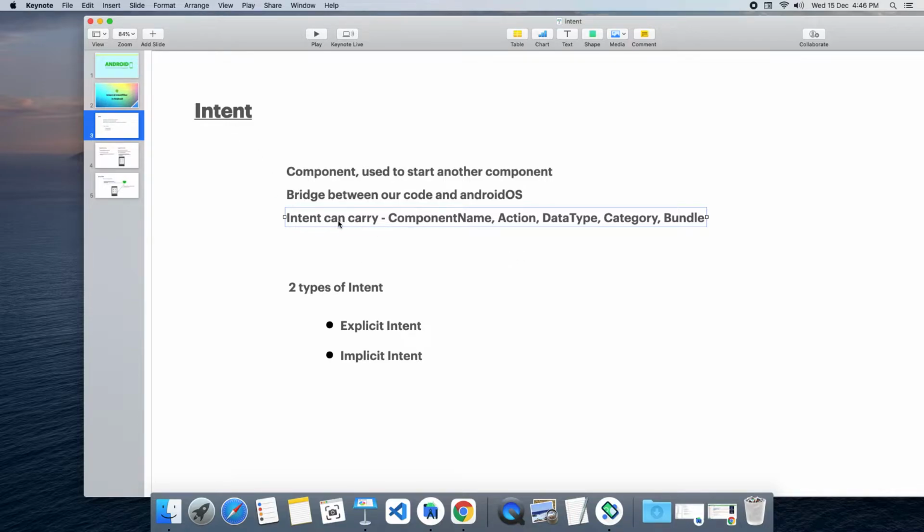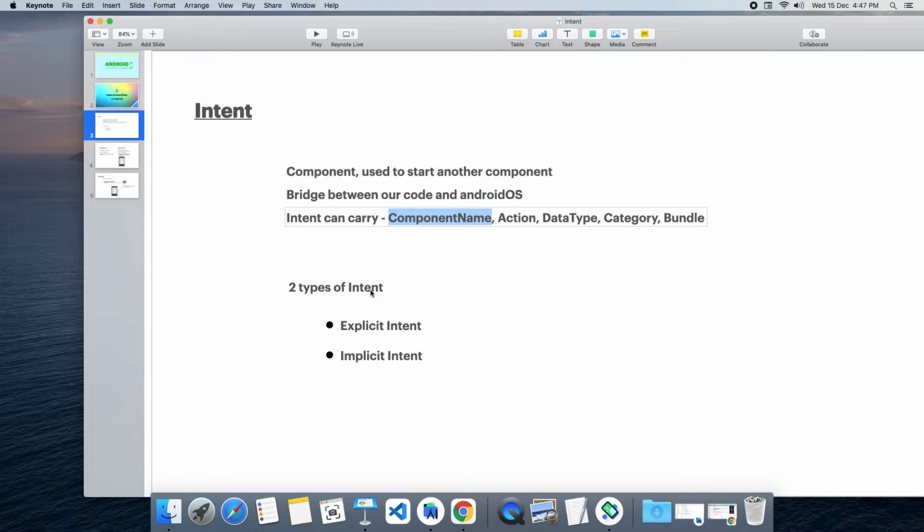In intent, we are going to mention our component name, that is the activity name, and then we will pass that intent from our code to Android, and then Android will take that component name, create that instance for that component, and start it. Whether it is an activity, it will start the activity. If it is a service, it will start that service. This is how activities, services and broadcast receivers are created in Android OS.